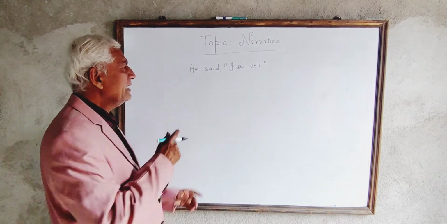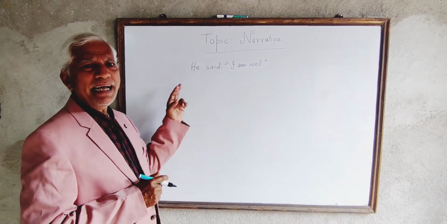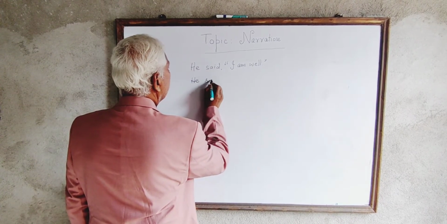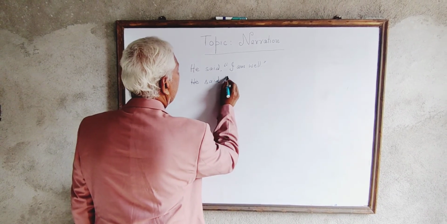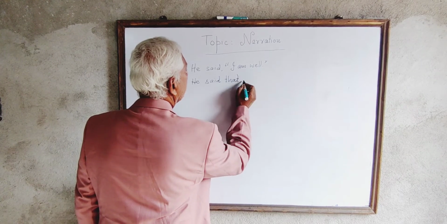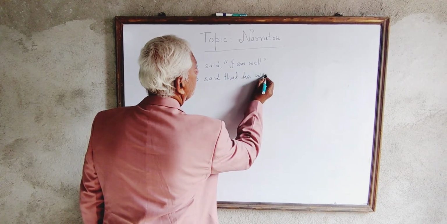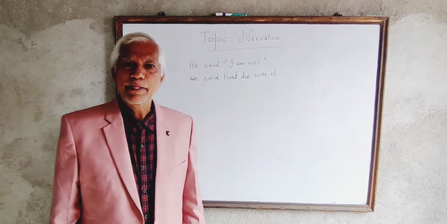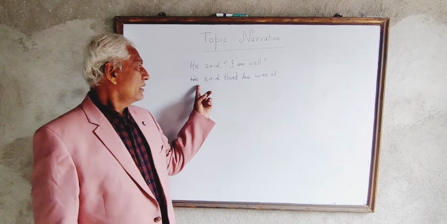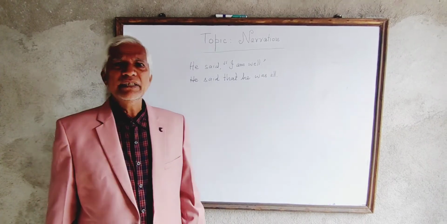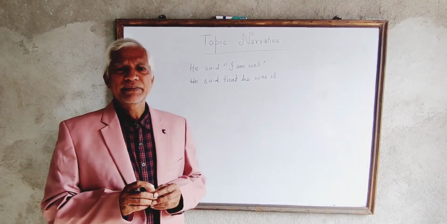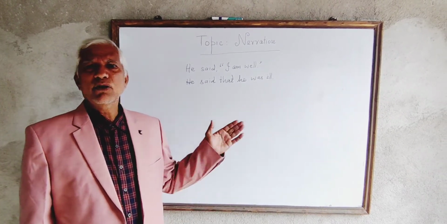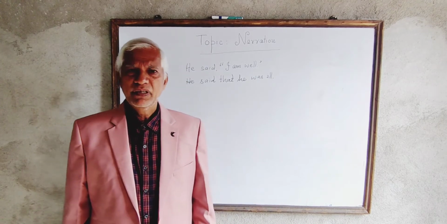Example: if I change this sentence into this form, he said that he was ill. This is indirect narration. The reporting verb and the reported speech become combined with one connective.